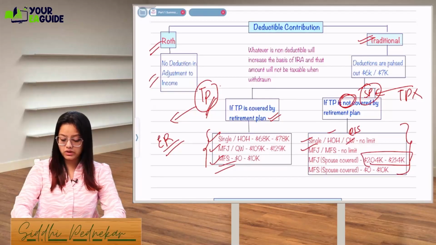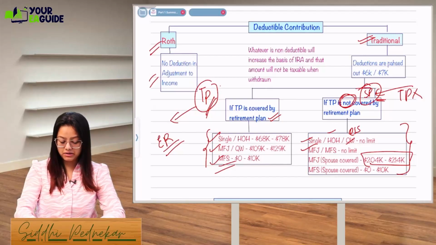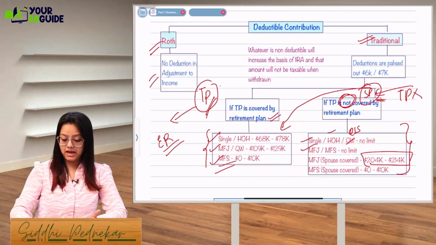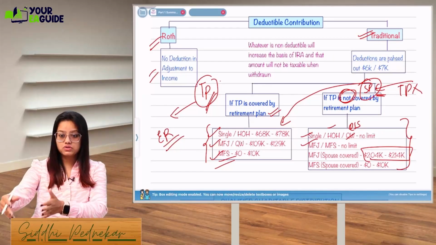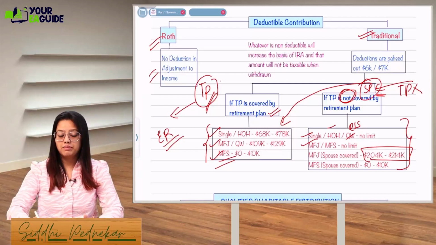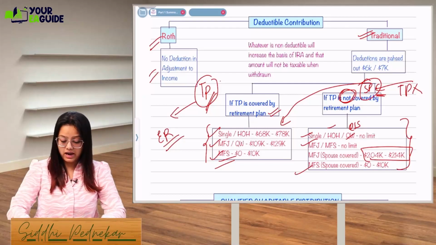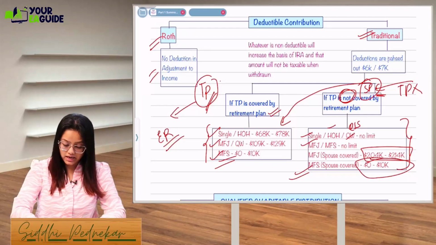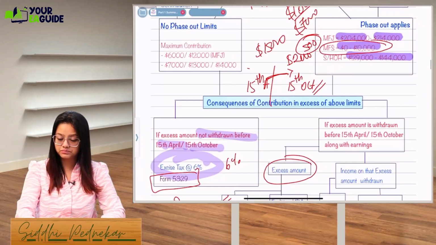The limit will be 204,000 to 214,000. For the spouse who is covered by the retirement plan, we will see this limit. For the spouse who is covered by the retirement plan, this limit will apply. And for you, being a taxpayer whose spouse is covered by the retirement plan, this limit will be applied, that is 204,000 to 214,000. And for MFS, the limit is the same in all the scenarios, 0 to 10,000. Here also it will be 0 to 10,000.